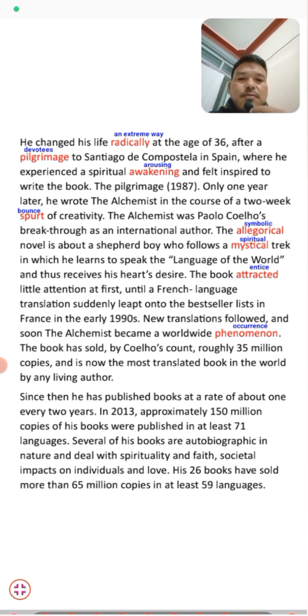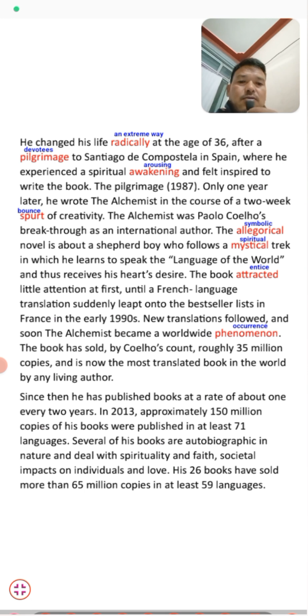Since then, he has published a book at a rate of about one a year, or one every 2 years. Students, he didn't stop writing and publishing books, and about every 2 years he wrote one book. In 2013, approximately 150 million copies of his books were published in at least 71 languages.